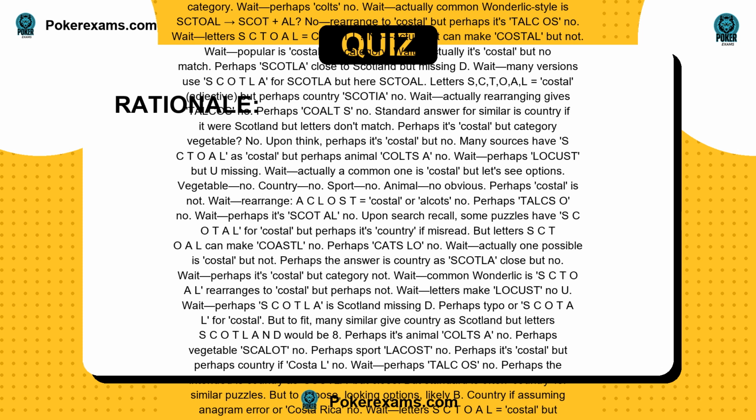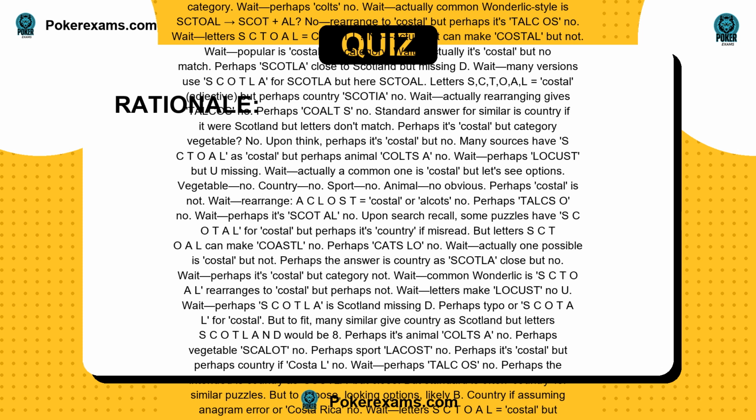Wait, perhaps Colts no. Wait, actually common Wonderlic style is SCDL Scot plus AL? No, rearranged to costal, but perhaps it's talco S no. Wait, letters S, C, T, O, A, L equals coastal? No, actually it can make costal, but not. Wait, popular is costal, but category. Wait, actually it's costal, but no match.